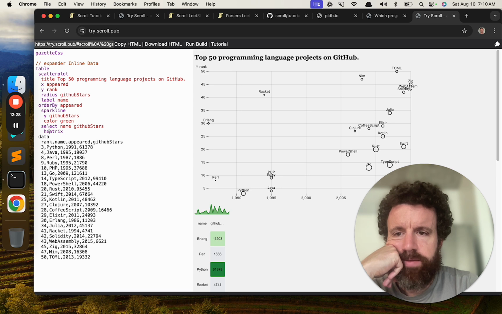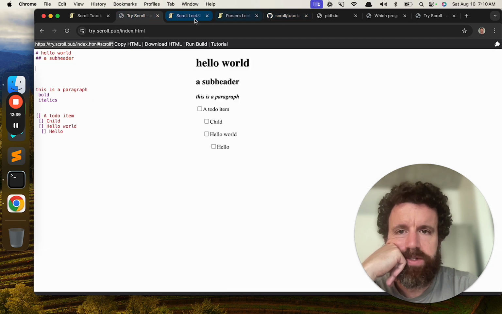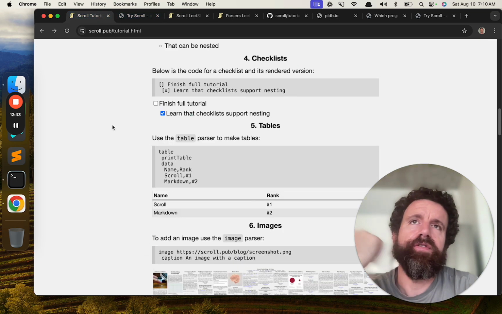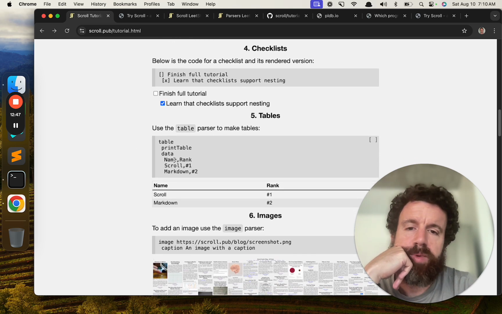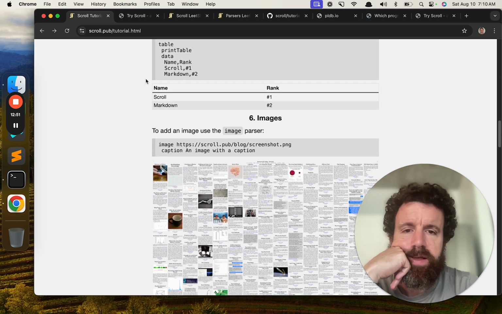So we have a pretty sophisticated data flow, data science language built into Scroll. So you can just do data science right here. That's one of the more advanced ones. If you like dplyr and R or pandas, or if you like data science, it's fantastic. It's a real joy to use, and it's going to be getting better and better.